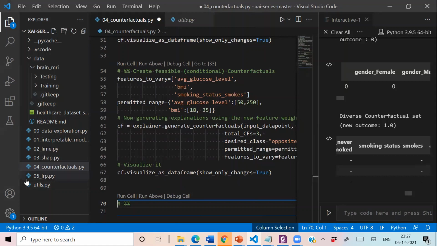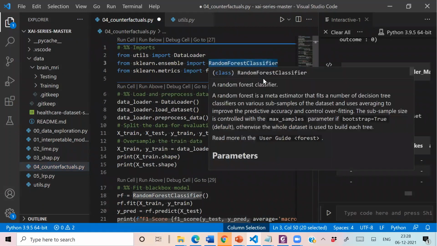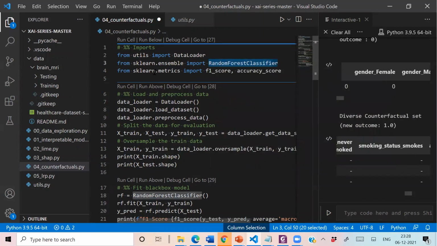So let's start with our discussion. Here you are already familiar with this stroke, no stroke dataset. This is the code for counterfactuals. And you can see that here we are applying counterfactuals on a black box random forest, which is an ensemble. And this is the simple code which we have already used in SHAP also. So let's walk through this code and execute it.